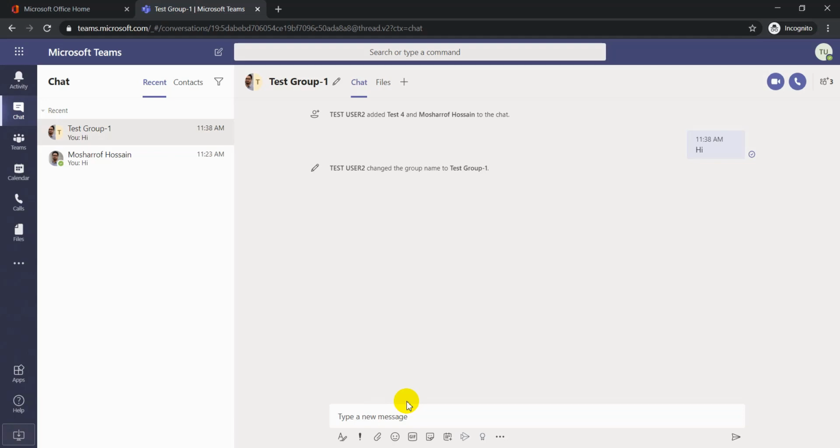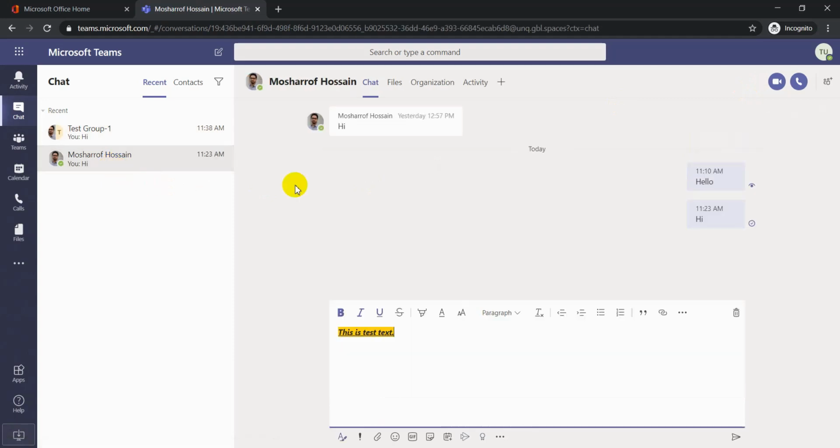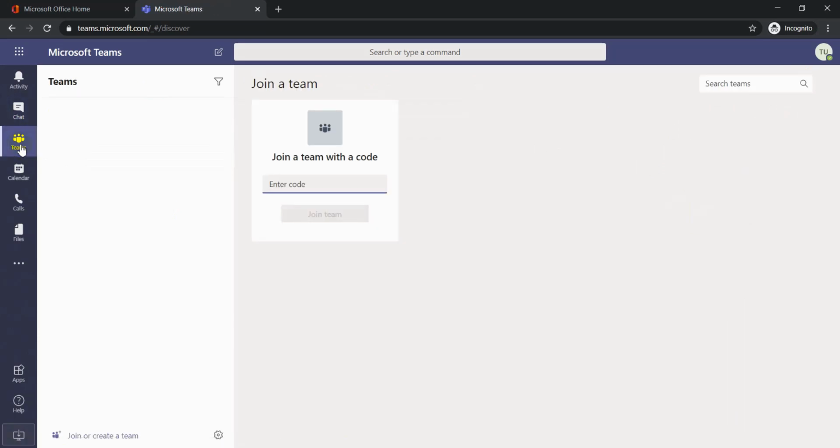Also, you can make an audio call and video call to this group, and everyone in this group gets the call at a time. So it's the same as the one-to-one calling system. You can audio call and video call, group chatting and group call. Now we go to Microsoft Teams. What is Teams? And what is the difference between chat and Teams?